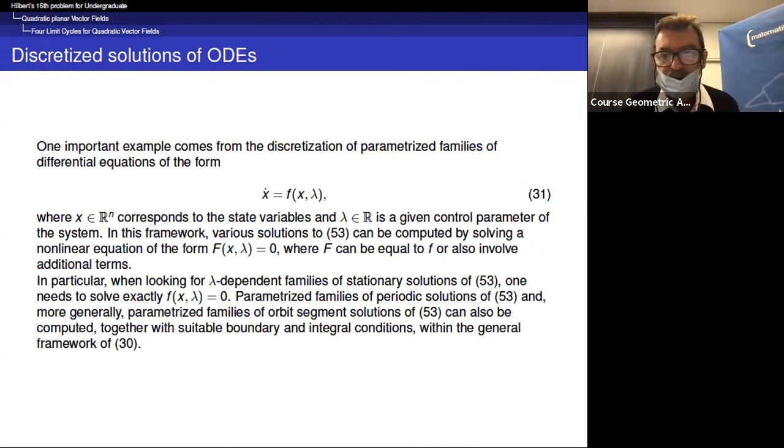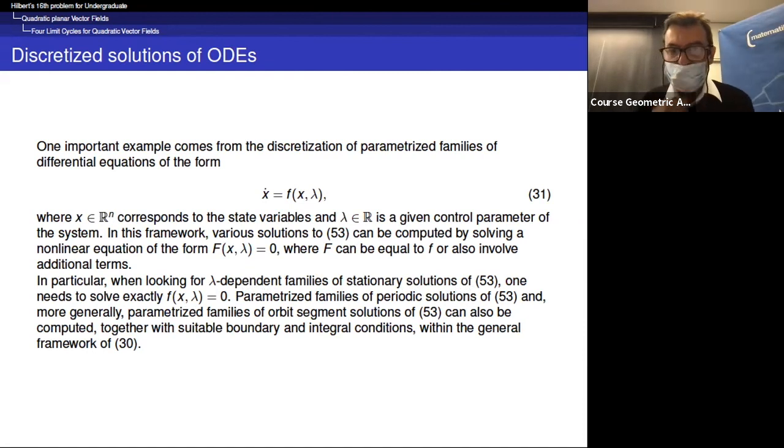So in this framework, various solutions of this equation can be computed by solving a nonlinear equation of the form f of x, lambda is 0, where f can be equal to small f or also involve additional terms. In particular, when looking for lambda-dependent families of stationary solutions of this equation, one needs to solve exactly f of x, lambda equals 0, which is following the stationary points.